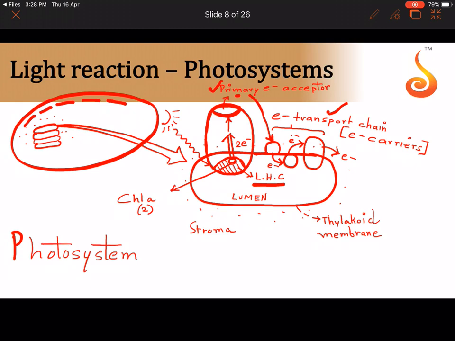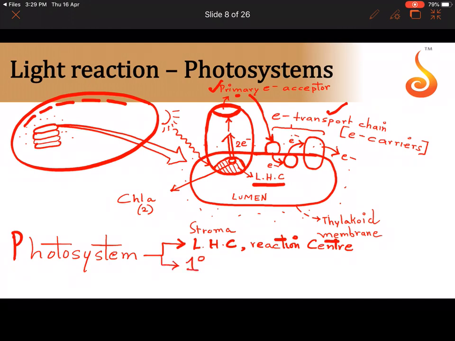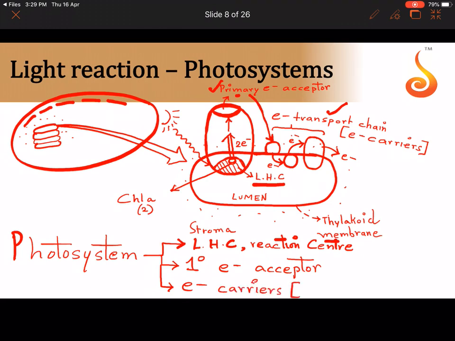So what is a photosystem made up of? A photosystem is made up of, first, the light harvesting complex, LHC, and in that, I told you, there is a reaction center, 2 molecules of chlorophyll A sitting in the center, correct? And then what else? I told you there is a primary electron acceptor, and then I told you there are electron carriers. Electron carriers are a part of the electron transport chain. And why should the electron keep jumping like that? So that it can produce energy, which is a very, very important aspect of the light reaction.